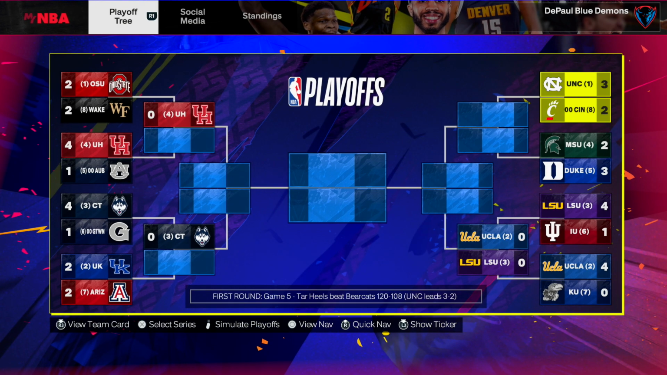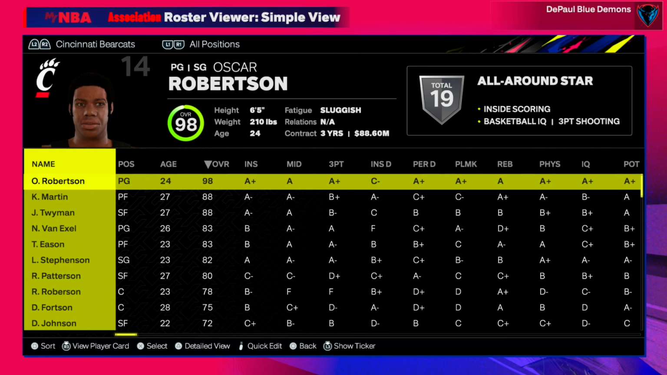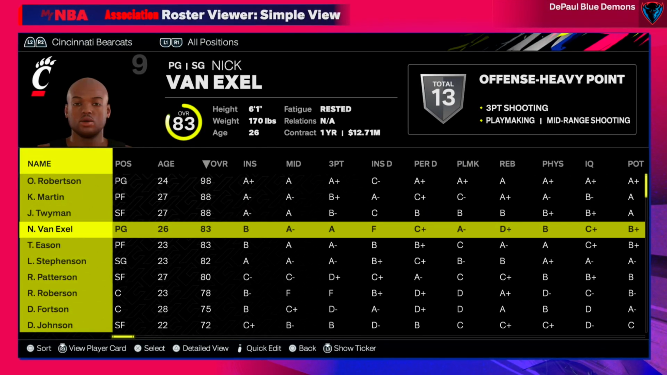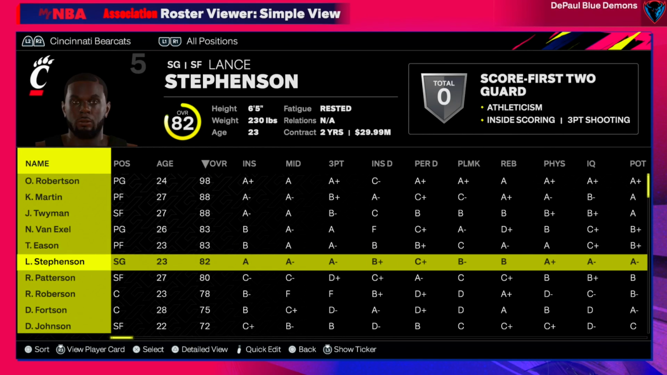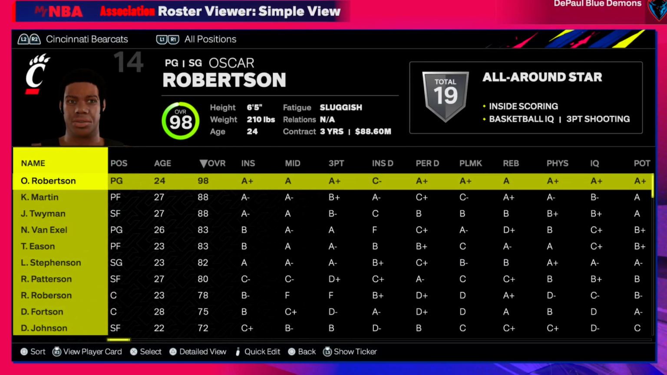Big O, that would be a crazy upset, dog. Just because I've mentioned his name so much, Big O, Oscar Robertson. This is his supporting cast in Cincinnati. It's not great. Like, it's solid, but they should be getting stomped out by UNC. Oscar Robertson just simulates like the greatest player of all time. It is what it is.